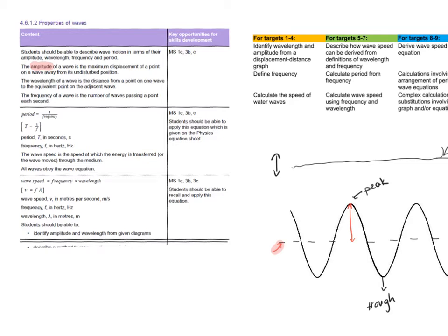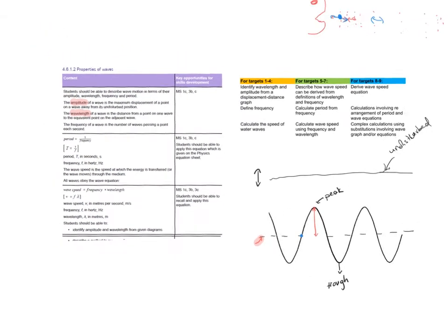If we look at what we mean by wavelength, this is one of the very important definitions as well. It is the distance from a point on one wave, so if I focus, for example, on this point, to the equivalent point on the adjacent wave.